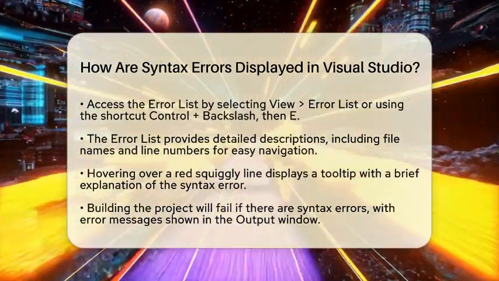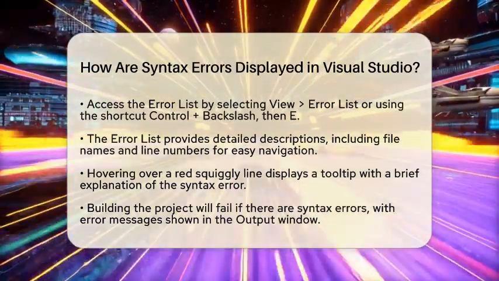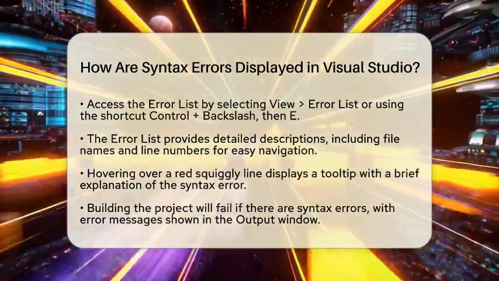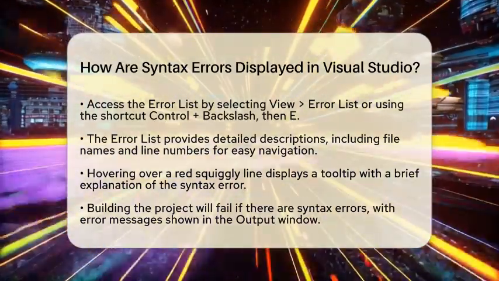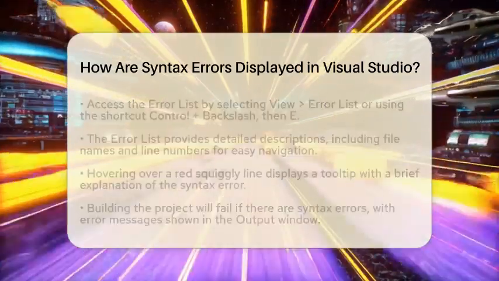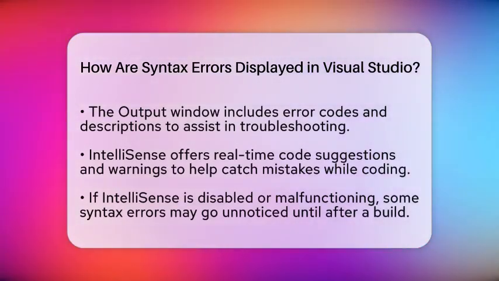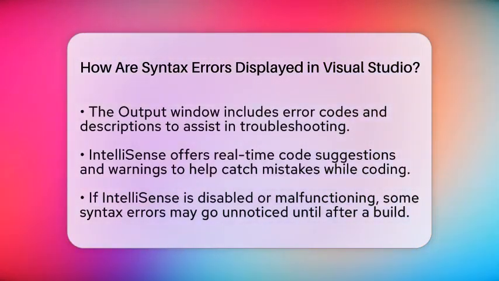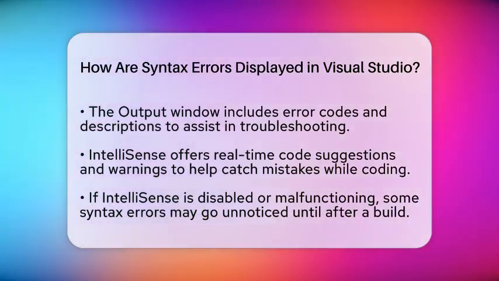When you build your project, if there are syntax errors, the build will fail. The Output window will then display error messages that include error codes and descriptions. These messages can guide you as you troubleshoot and fix the issues.